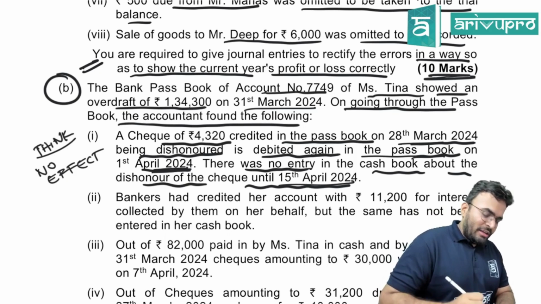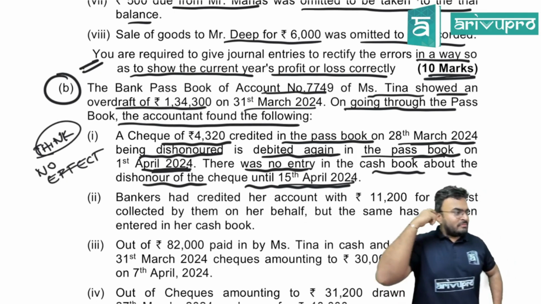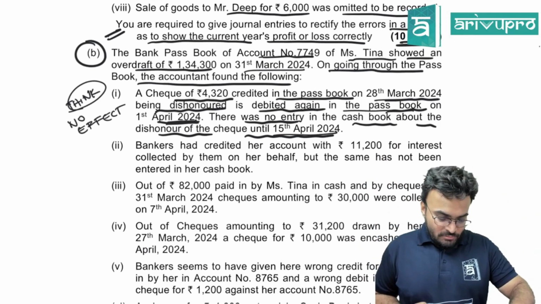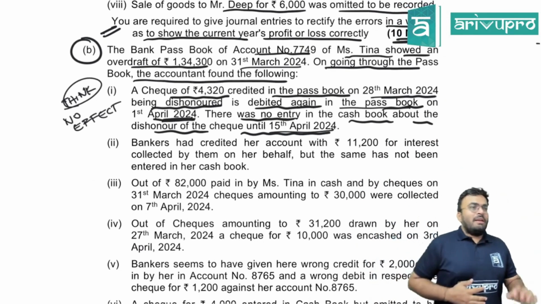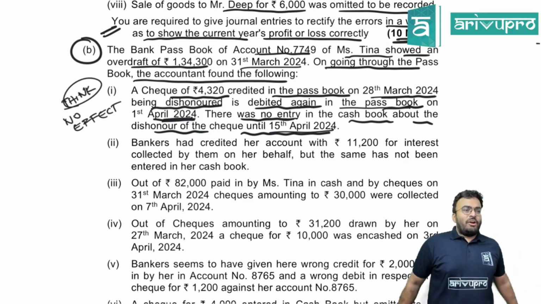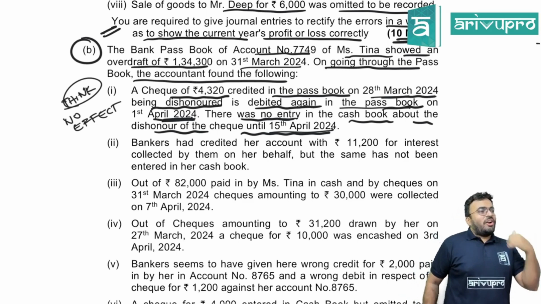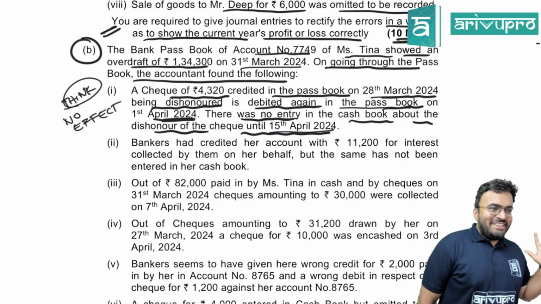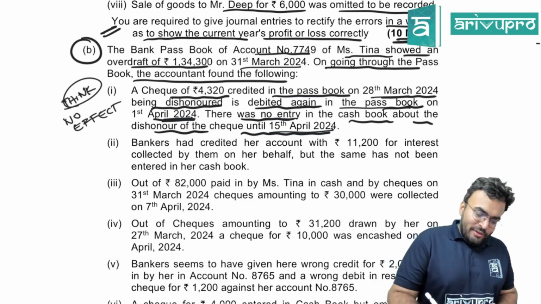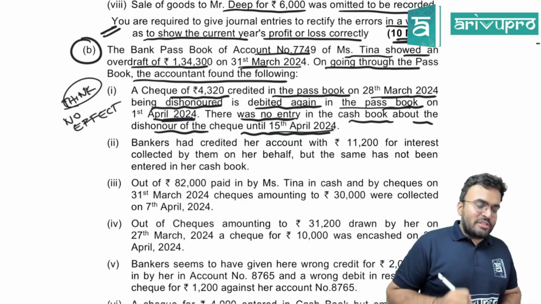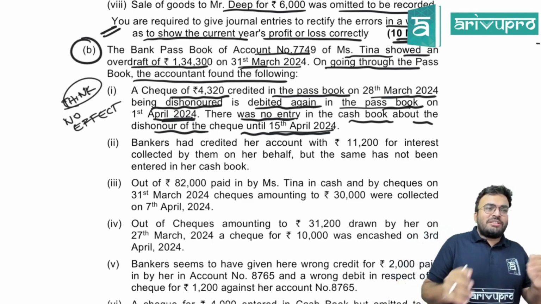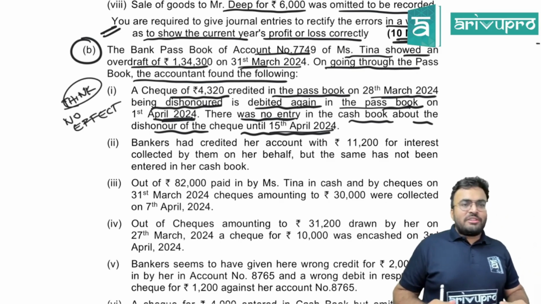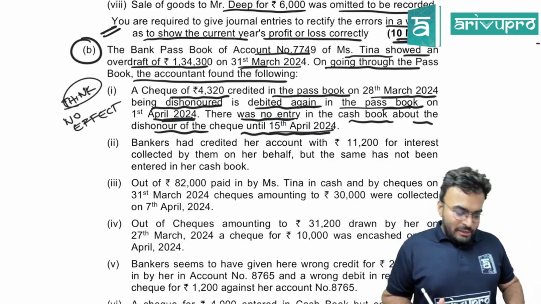Everything given is not always an error. Is this clear? Any doubt about plus, minus? Not plus, not minus also. You have to be careful with the dates. We are preparing BRS on 31st March. On 31st March, I also didn't pass the entry, they also didn't pass the entry. How will it cause a difference on 31st March? Clear? Next.